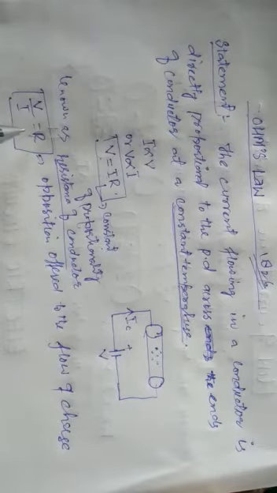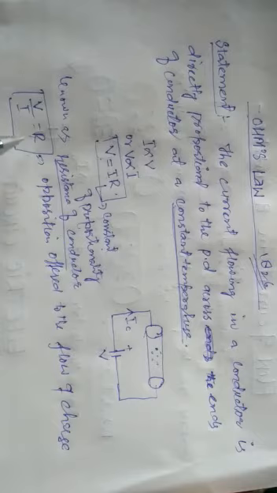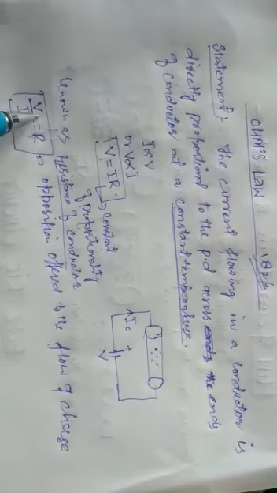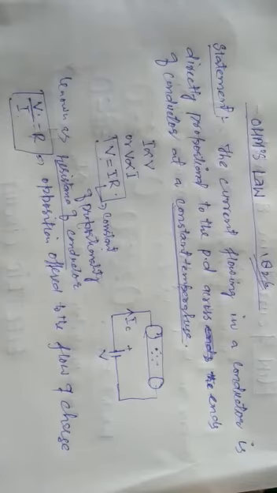Mathematically, the resistance of a conductor is defined as the ratio of potential difference to the current flowing through it. It is the division between the potential difference and the current flowing through the conductor.